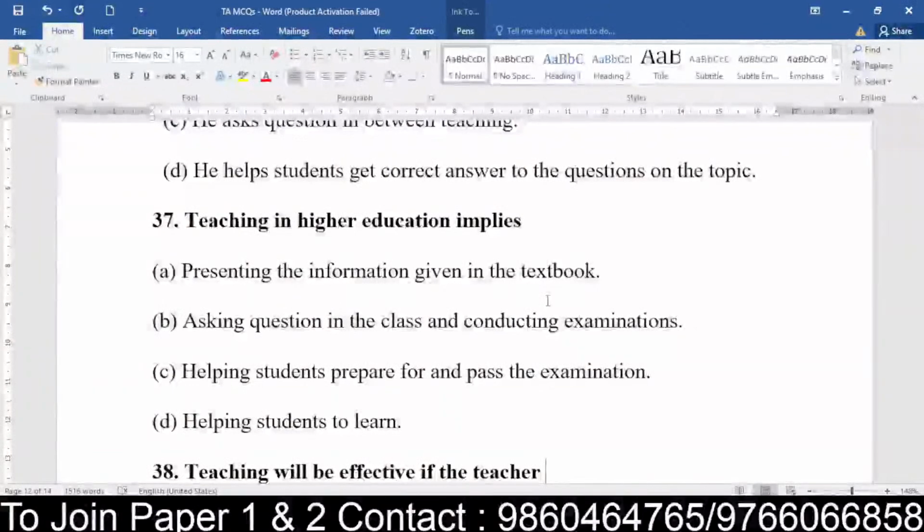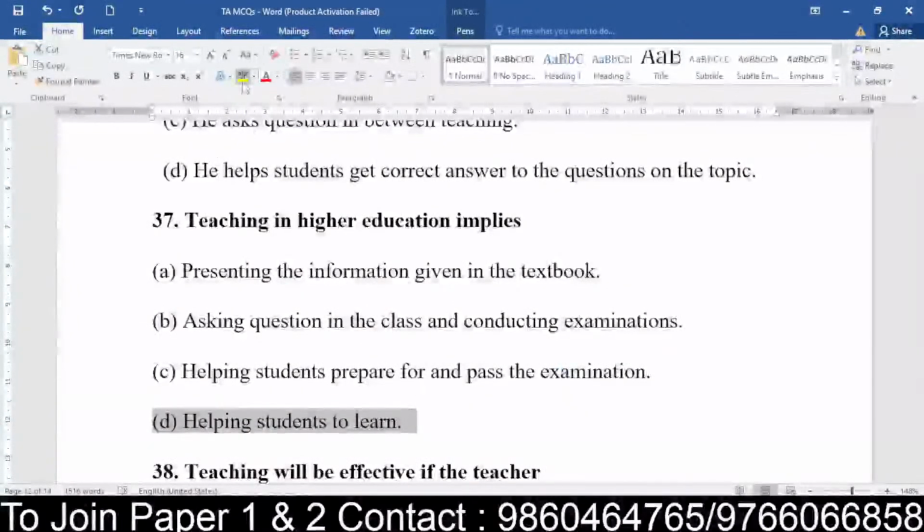Yes, here also students will be going wrong. A lot of students are going wrong. A very simple question. You people are not thinking in a strategic way. You remember I have explained reflective teaching learning, we have done it. Okay, memory level, understanding level, reflective level. So yes, very few of them are right. Teaching in higher education as per the given options implies helping students to learn.